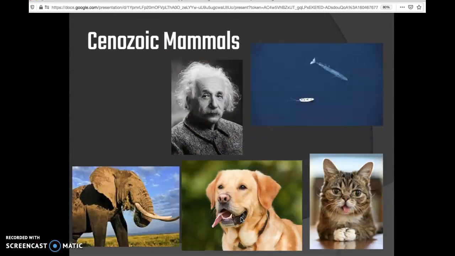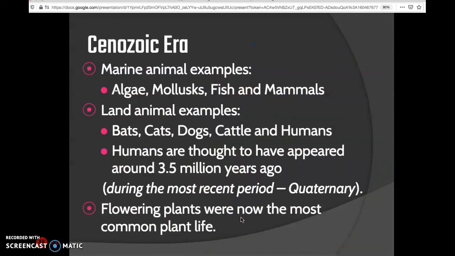And then our Cenozoic mammals, like the ones that we know and love today, like our cats and dogs, elephants, humans, and don't forget all those mammals in the sea. Let's see what else I have to say about Cenozoic mammals, because this is the end of your notes in the PowerPoint. We'll go back here in case you didn't get this.